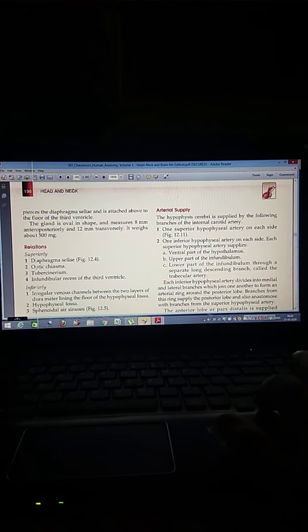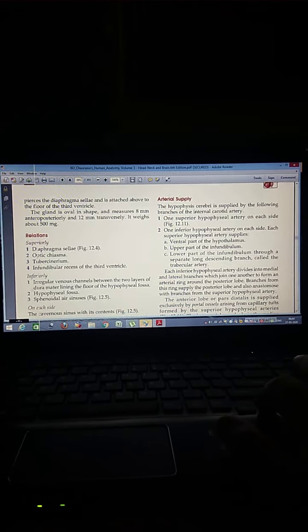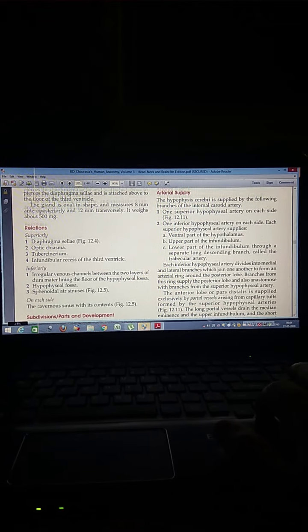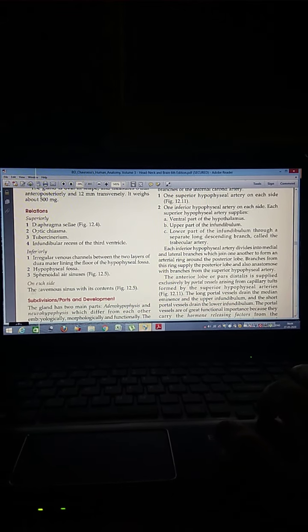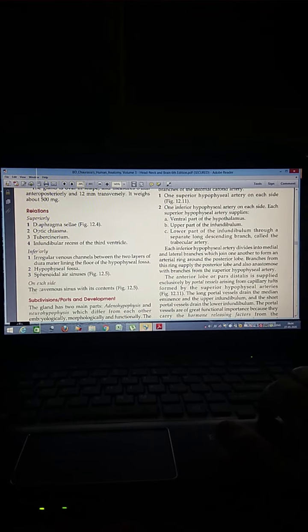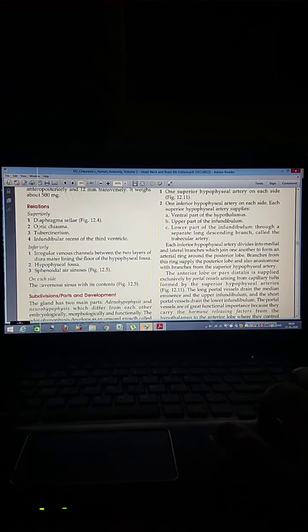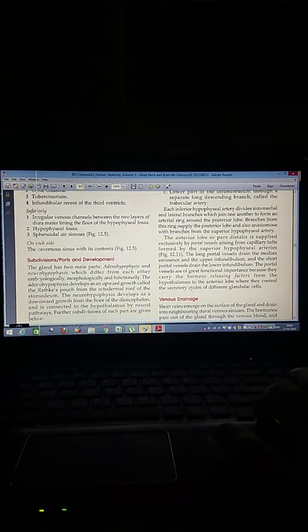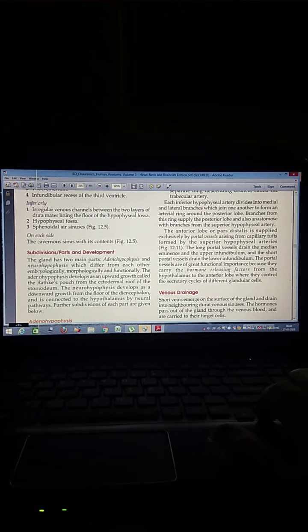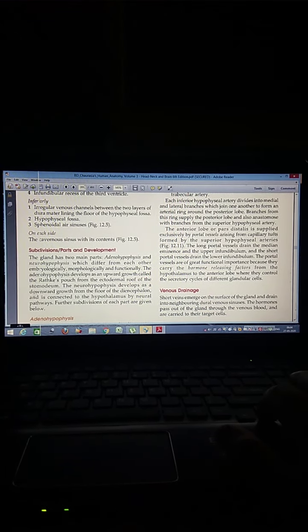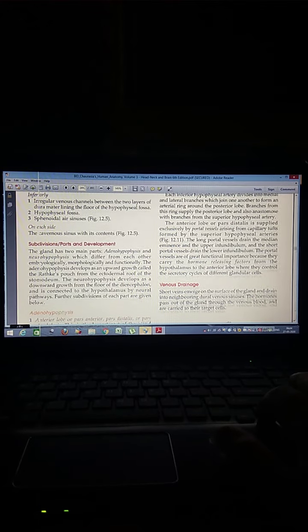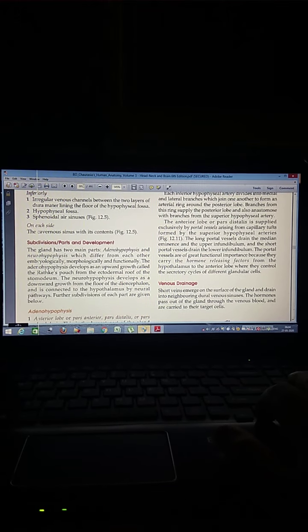Here the arteries: the hypophysis cerebri is supplied by the following branches: the superior hypophyseal artery and the inferior hypophyseal artery, and its branches ventral, upper, and lower. The inferior hypophyseal artery is divided into medial and lateral branches, which join with the other to form arterial rings.